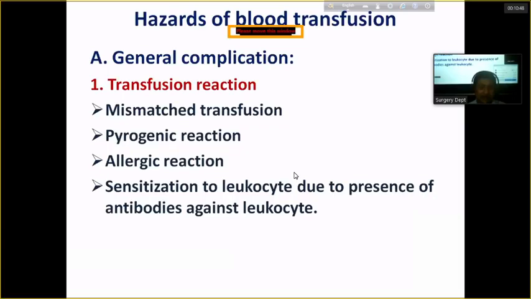Third one is allergic reaction. Because of the presence of some allergen in the donor blood, it might produce allergic reaction in the recipient. Sensitization of the leukocyte due to presence of antibodies against the leukocyte. Sometimes leukocytes do not carry strong antigen and there is usually no formation of strong antibody, but sometimes due to repeated blood transfusion, leukocytes might also carry antigen and react with the antibodies already present within the recipient blood. It might also produce some sort of reaction.